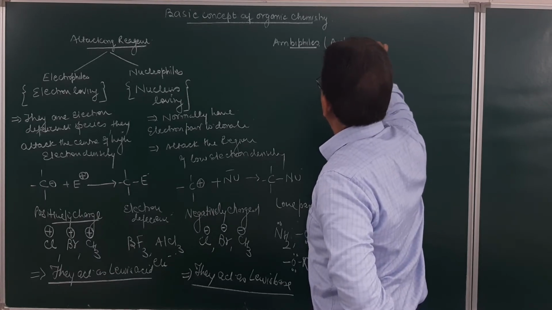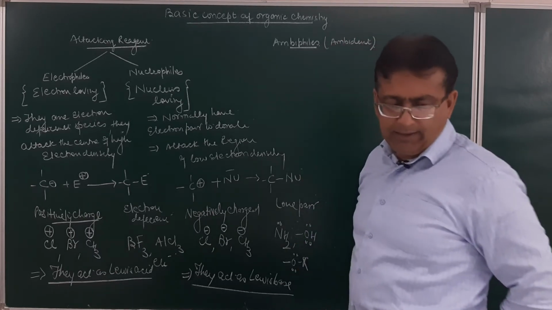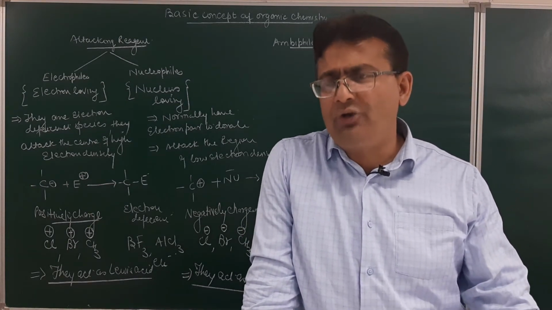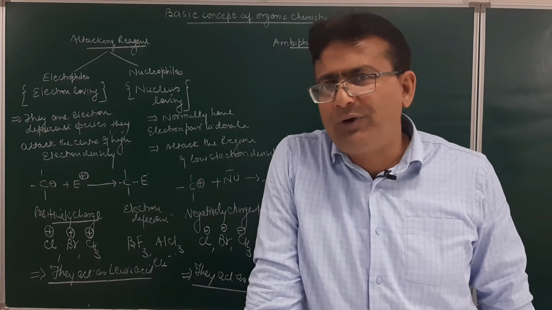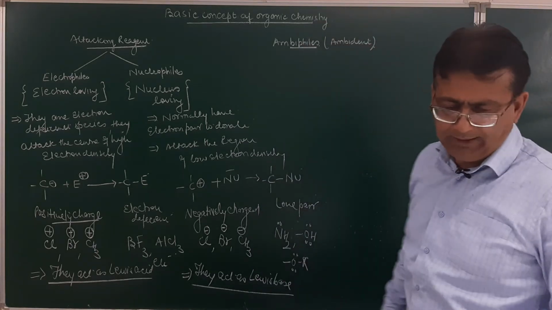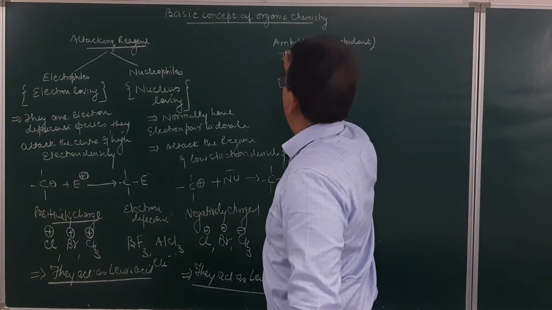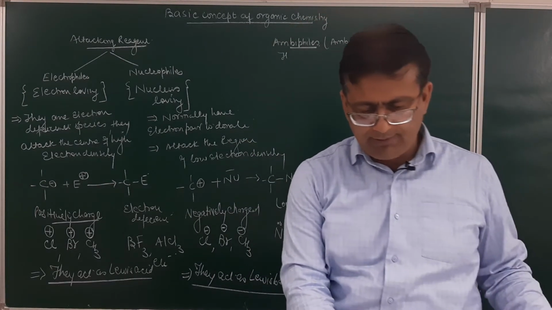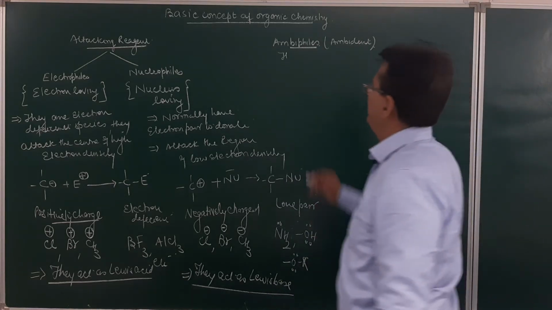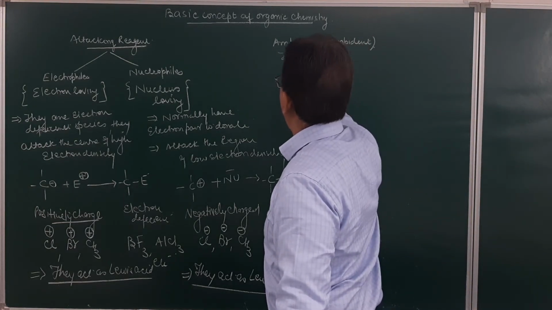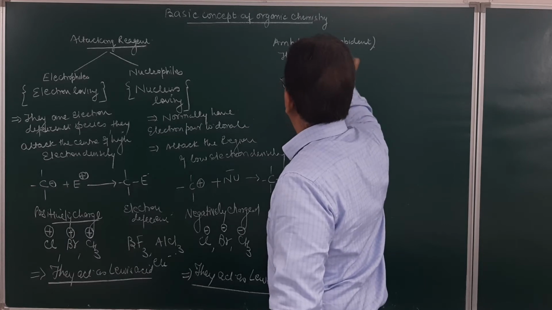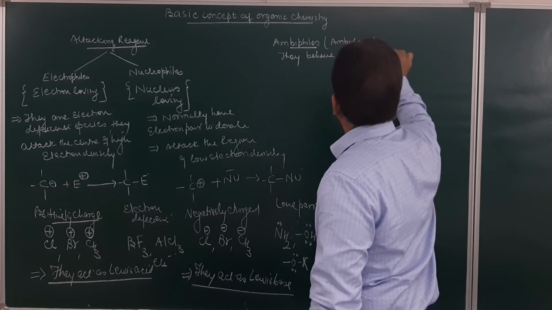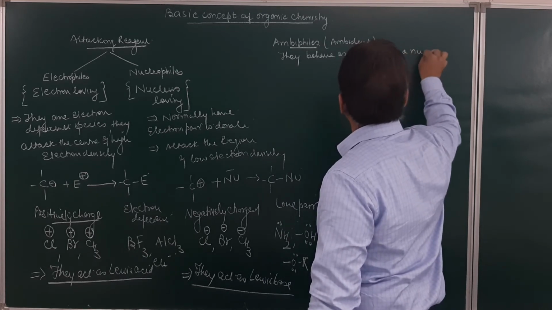Ambident nucleophiles are those groups which behave as an electrophile as well as a nucleophile. That is, they have a dual nature.